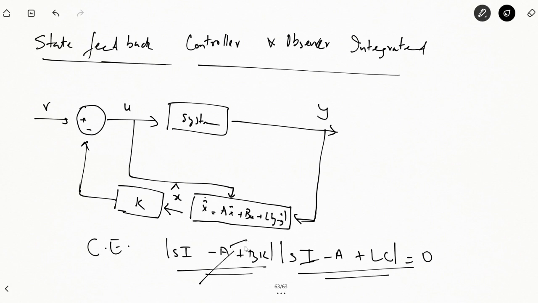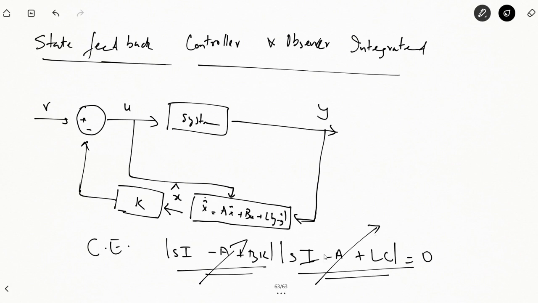So this will imply that the poles of the state feedback matrix are preserved in the integrated model, and the poles of this observer model will also remain preserved. That means these two models, the controller model and the observer model, are independent of each other, and this is actually known as the principle of segregation. Why? I do not want to go deep into this.